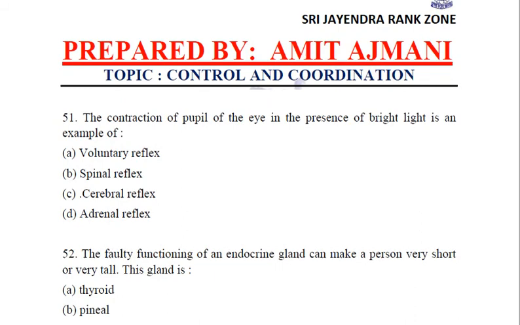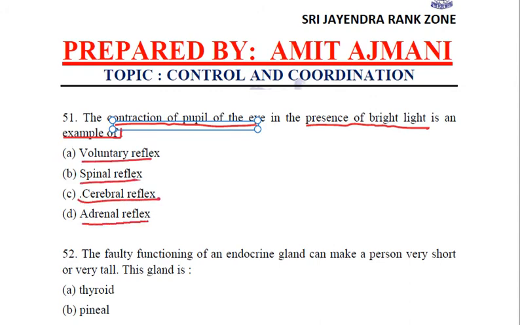Next question. The contraction of the pupil of the eye in the presence of bright light is an example of... is it a voluntary reflex, spinal, cerebral or adrenal? Now this is an example of cerebral reflex. This is done by the cerebral reflexes: contraction of pupil in the presence of bright light. So the right answer is C, that is cerebral reflex.